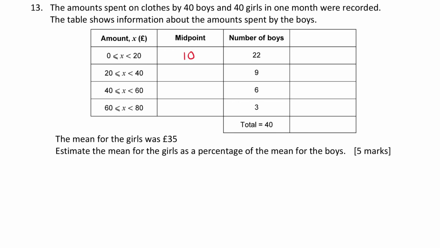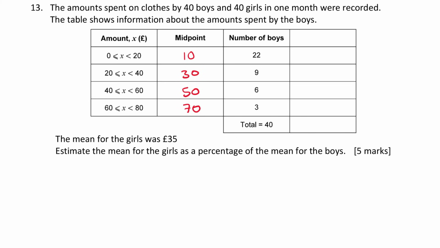Okay, so going down the list and working out the other midpoints. So 20 plus 40 is 60, divided by 2 is 30. 40 plus 60 is 100, divided by 2 is 50. And 60 plus 80 is 140, divided by 2 is 70. Okay, so they're the midpoints that I'm going to be using.